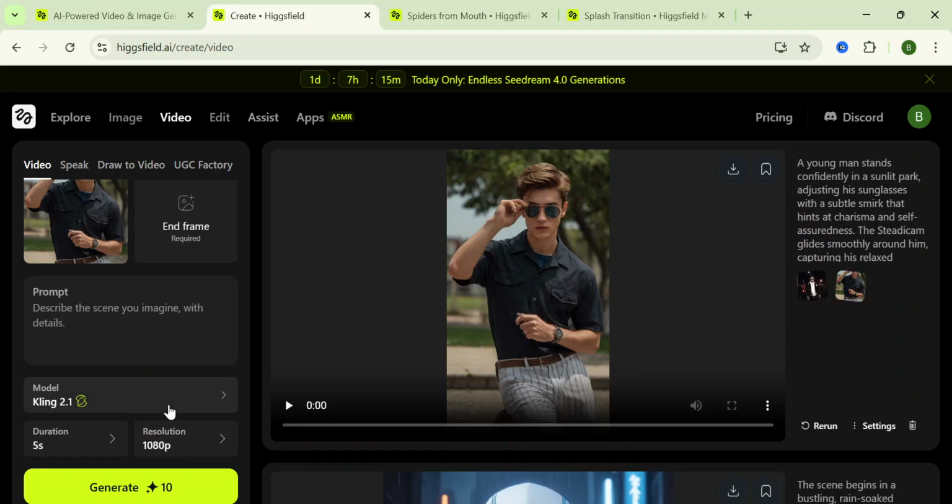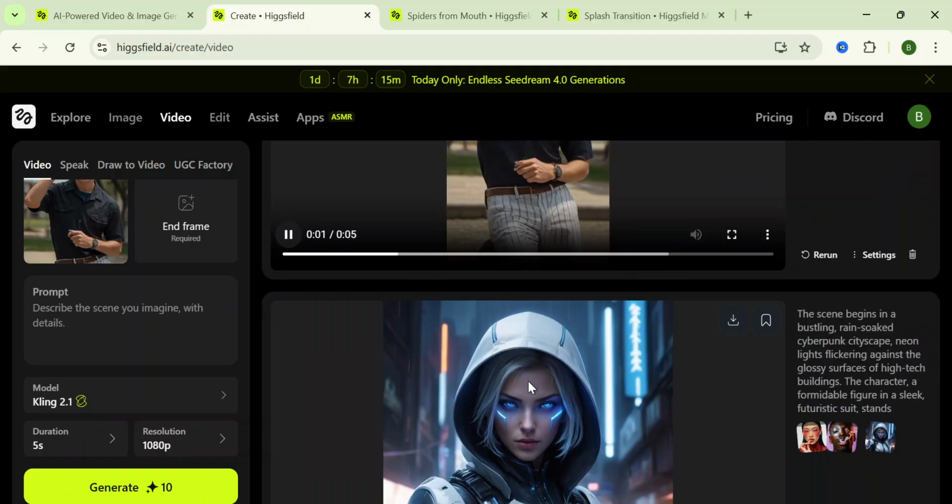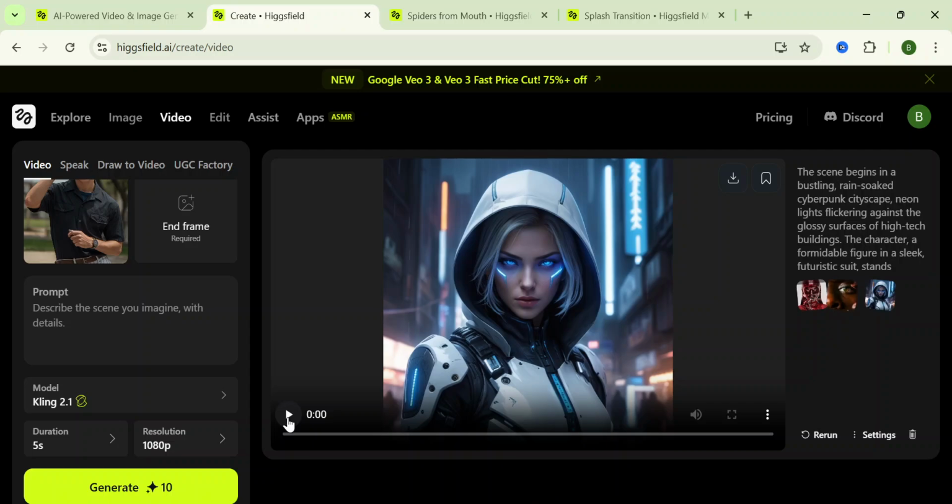Choose your model, or most times I advise you leave it here. Leave it with the default model here, and then adjust your duration and resolution. Click on generate, and in minutes your video will be ready for download, and you can just watch it and then go on to download that particular video.